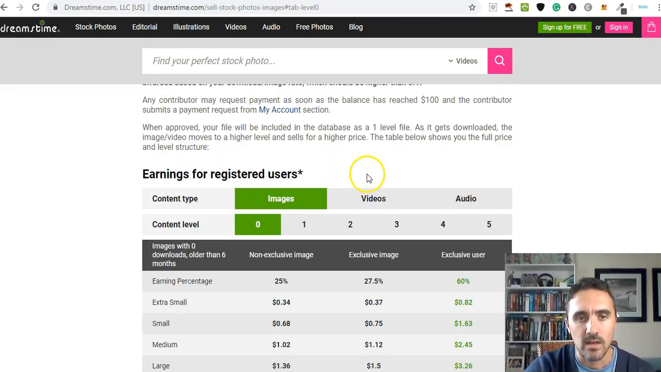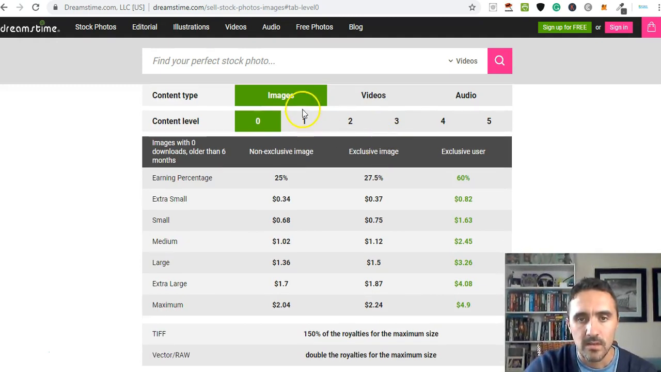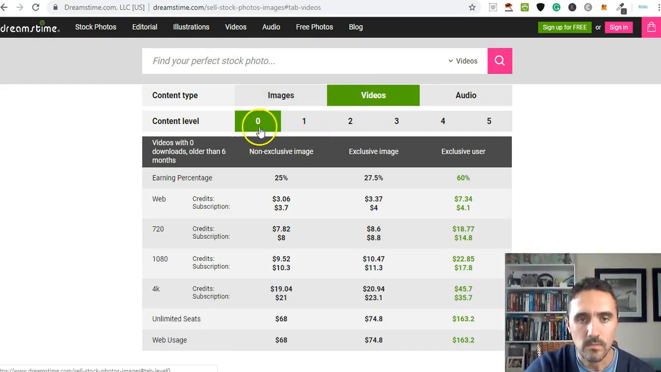So there's a calculator on here, and this is earnings for registered users. You've got images, videos and audio along here. So let's just say we're starting with videos. Let's go to videos. Now we're on content level 0. So you can see here exactly how much you can expect to earn. You've got videos with no downloads which are older than 6 months, then you've got non-exclusive image, an exclusive image and an exclusive user. So this is the percent that you would expect to earn along here.